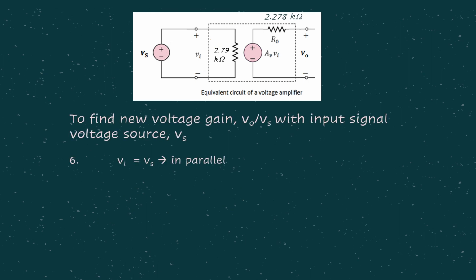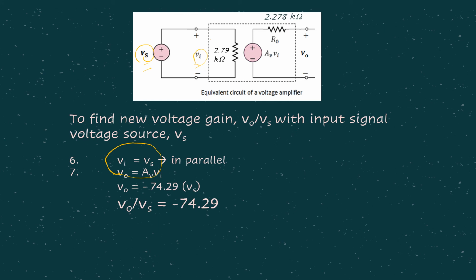Then from there we can find the voltage gain as usual, and for this particular example, we want to relate VI and VS. Normally we use voltage divider, but in this case, since there is no RS considered, VI is actually just equal to VS, meaning you don't have to do the voltage divider.